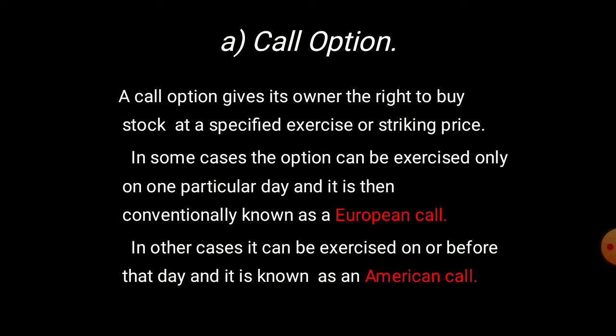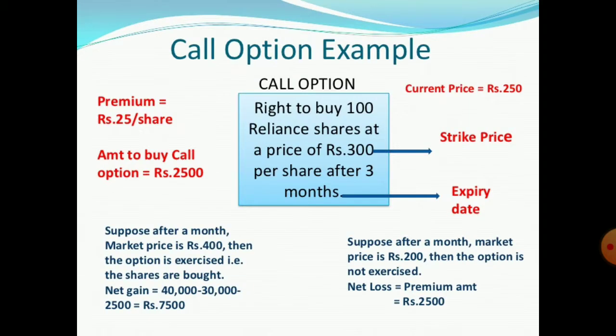First one, call option. A call option gives its owner the right to buy stock at a specified exercise or striking price. In some cases, the option can be exercised only on one particular day and it is then conventionally known as a European call. In other cases, it can be exercised on or before that day and it is known as an American call.